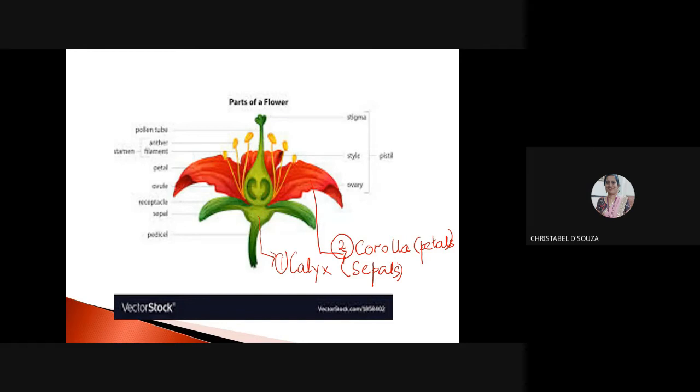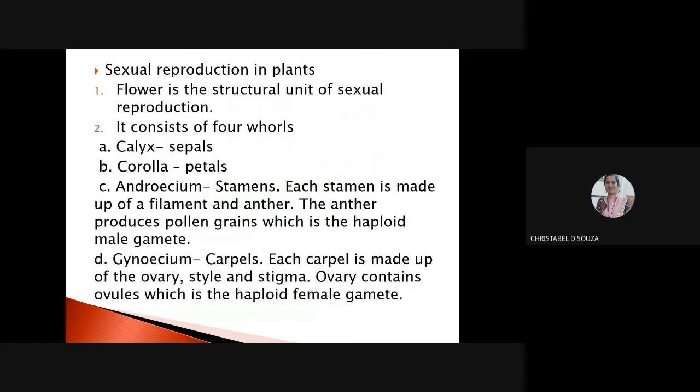Then you have the reproductive parts of the plant, which are the androecium and the gynoecium. The male part of the flower is known as the androecium, and the female part of the flower is known as the gynoecium. Now, please go back to this. Flower is a structural unit of sexual reproduction which consists of calyx, corolla. Calyx made up of sepals, corolla made up of petals. Androecium is made up of stamens.